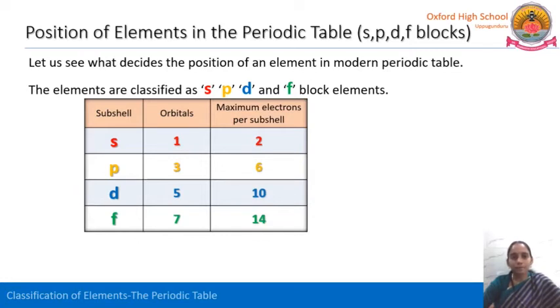Like that, the p subshell has 3 orbitals, px, py and pz. The maximum number of electrons in the p subshell is 6. The d subshell has 5 orbitals, and the maximum number of electrons in d is 10. Then f has 7 orbitals, so the maximum number of electrons is 14. This is the basis for placing all the elements into the SPDF block elements.